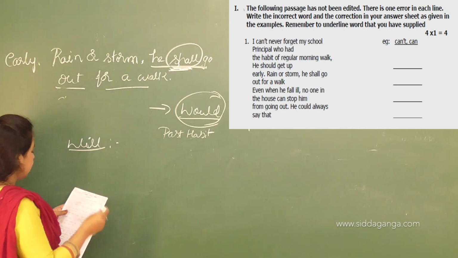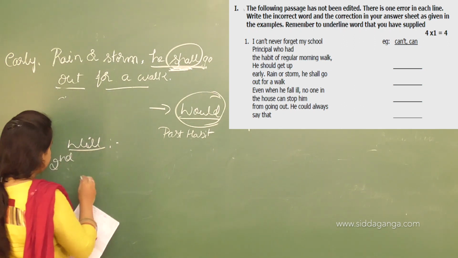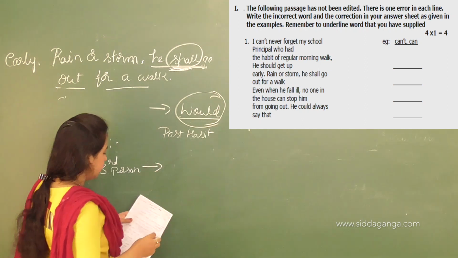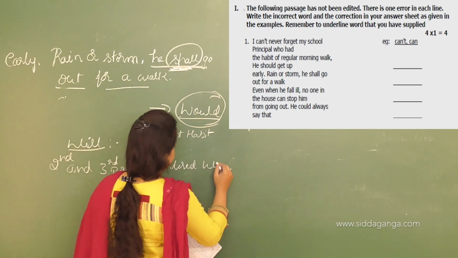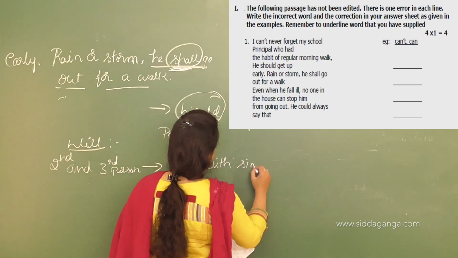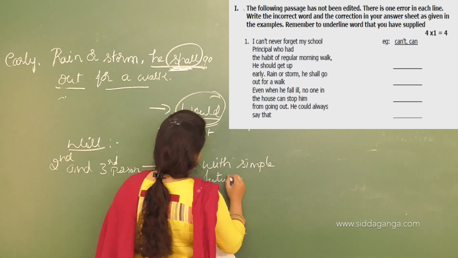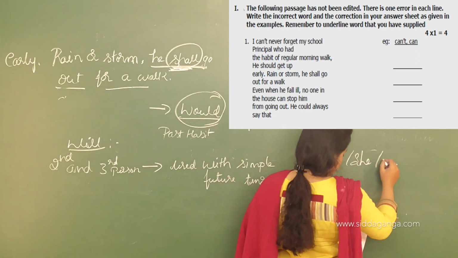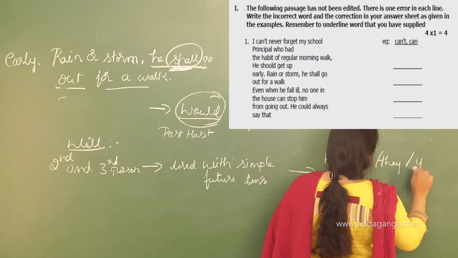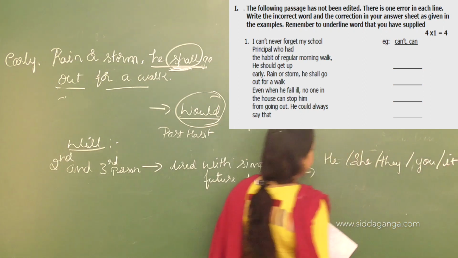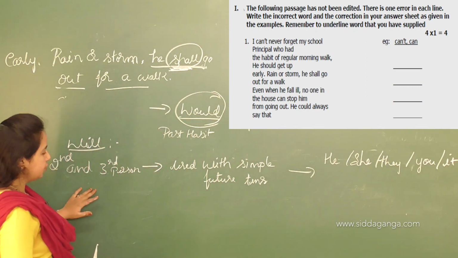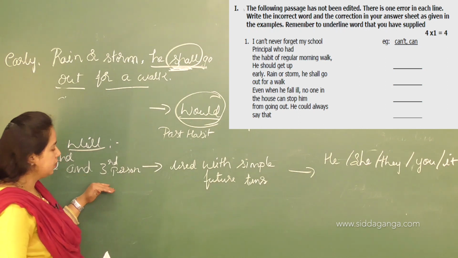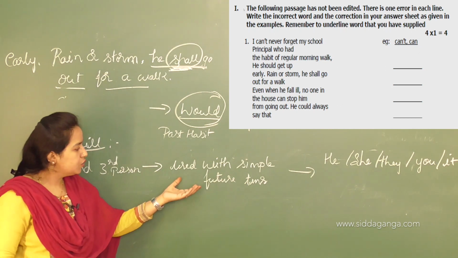When the pronouns are second or third person, that is he, she, they, you, and it, will is used with the simple future tense.